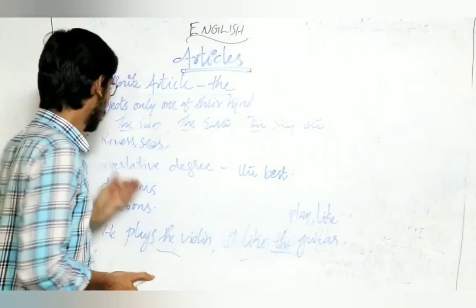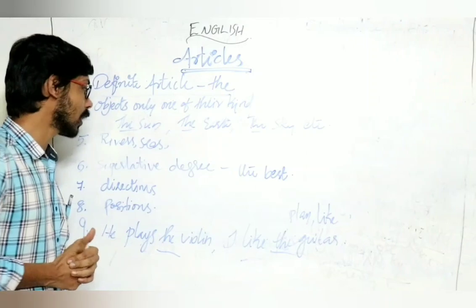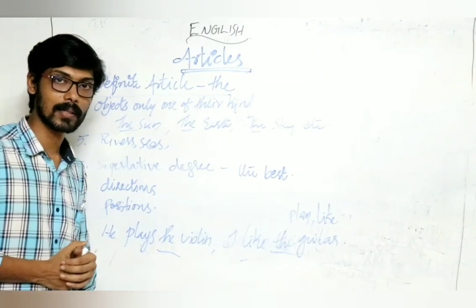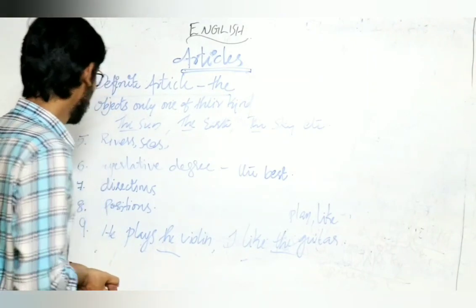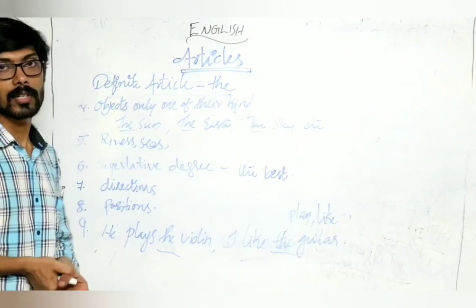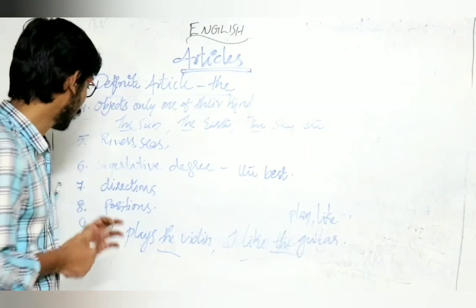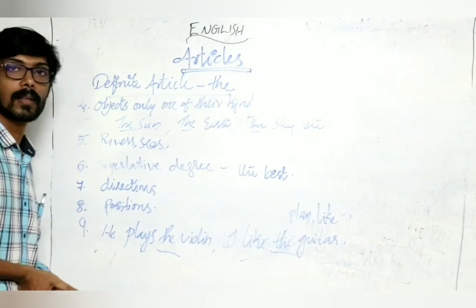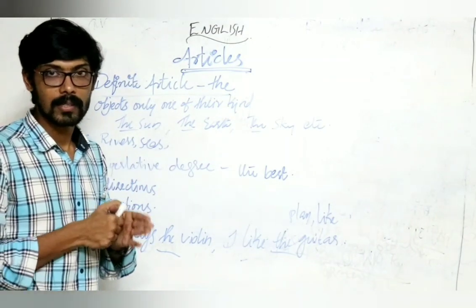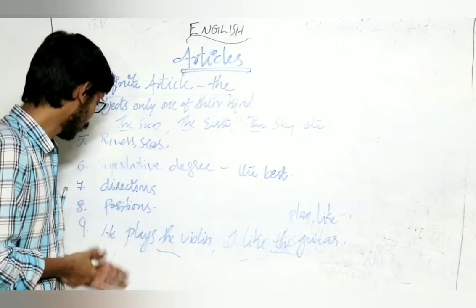Then next point, before superlative degree, we use article the. Example, the best, the greatest, the longest, the tallest. Then before directions like east, west, the east, the west, the south. Then positions indicating just like that, the first, the last, the second, etc.